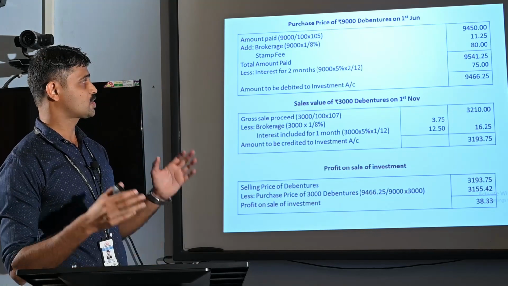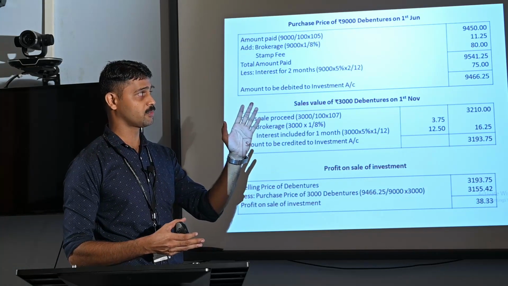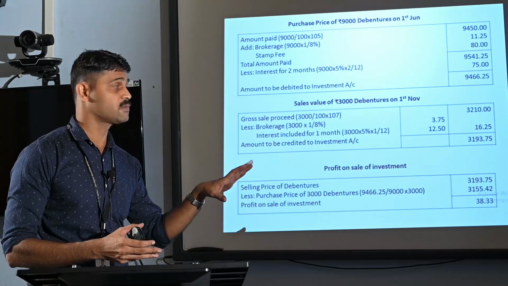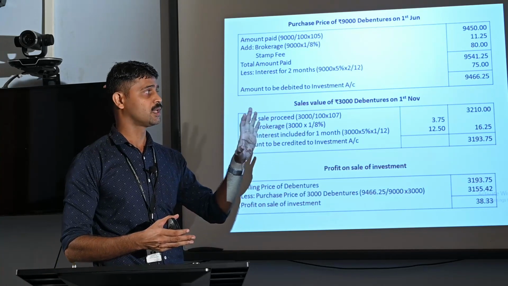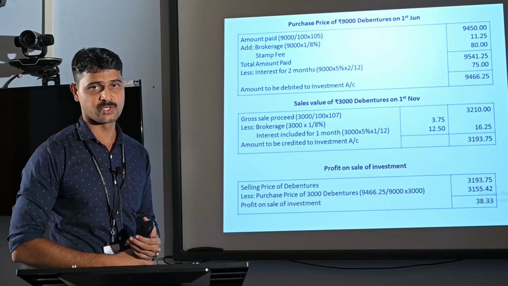9,466.25. Here the actual amount paid by Mr. A is rupees 9,541.25, that is inclusive of interest of rupees 75. That's why the net price of investment or actual cost of investment is only rupees 9,466.25. This amount should be debited to the investment account.